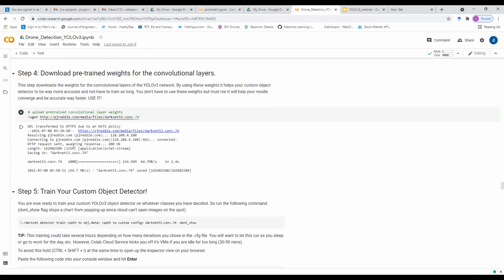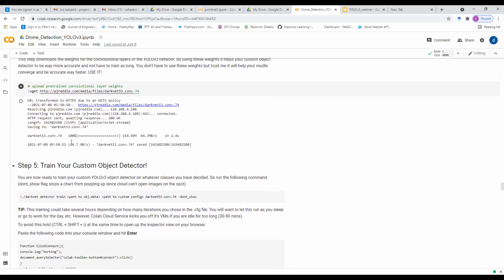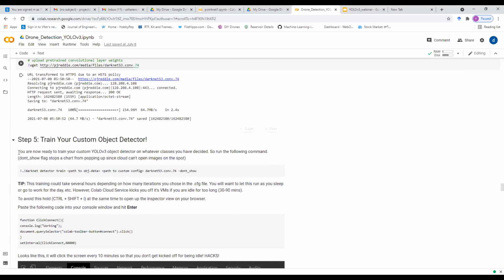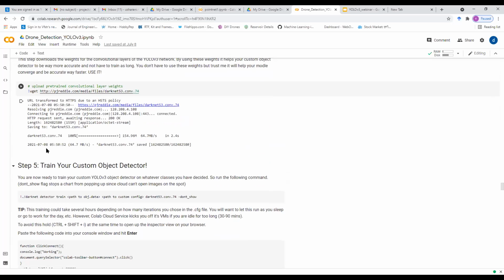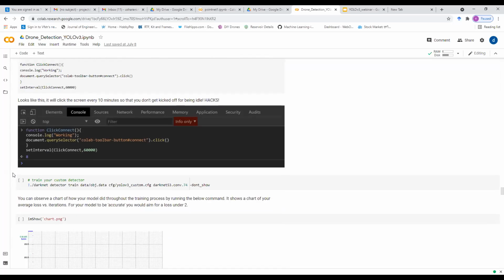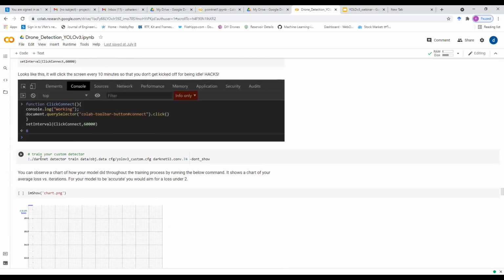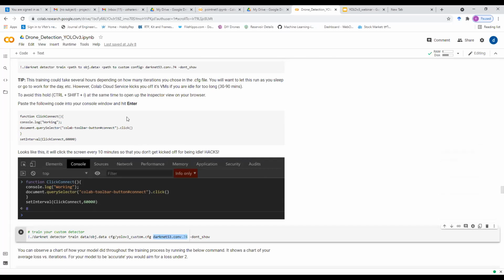And these are the weights for our Darknet 53 model. These are also pre-trained on the ImageNet dataset with 1000 classes. These are not required or mandatory, but it is said that they will speed up our training process. This is the training command. We'll use darknet detector train. Previously, while detecting, we just used the detect command, and here we are using detector space train. And here we are specifying the object.data file, the .cfg file, and this is the Darknet file which is loaded with these pre-trained weights.